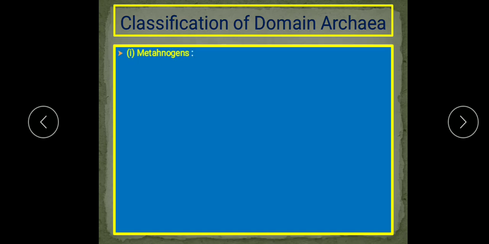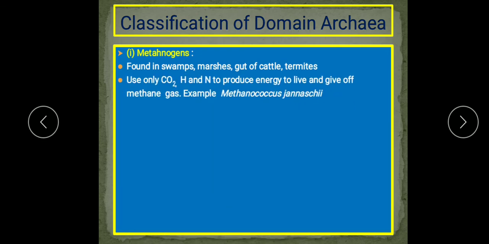This domain Archaea has been divided into three groups. First is the methanogens. Methanogens are organisms found in swamps, marshes, and the gut of cattle and termites. They use only carbon dioxide, hydrogen and nitrogen to produce energy to live and give off methane gas. As during metabolism they produce methane gas, that is why they are methanogens.